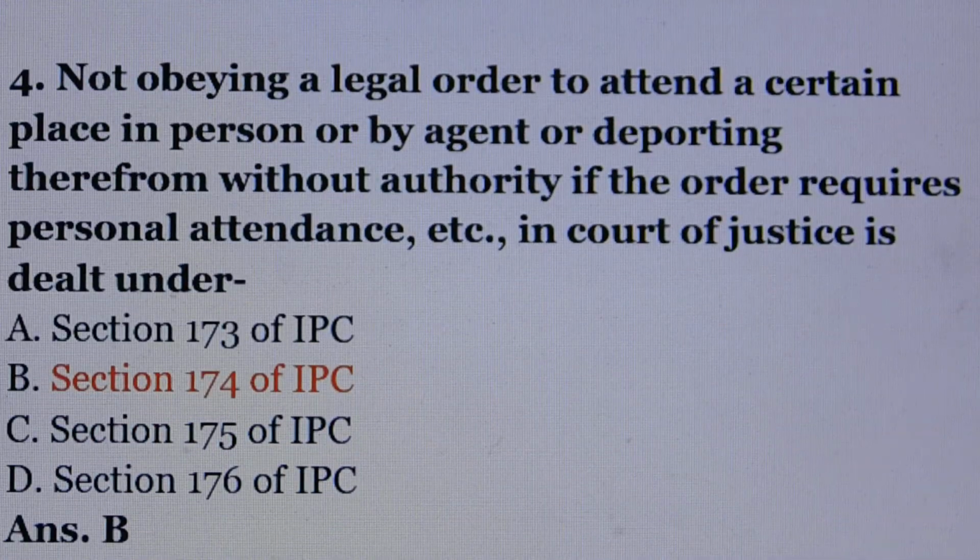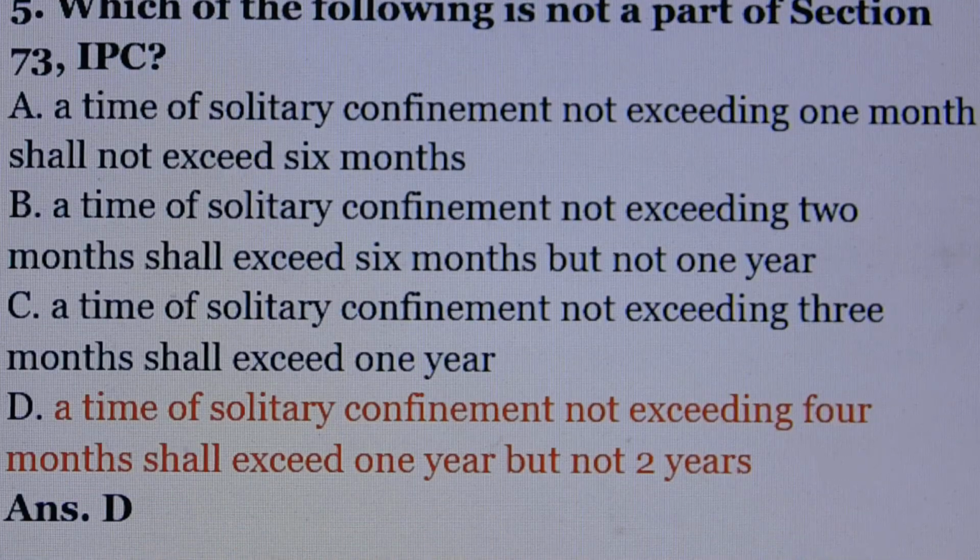Question number 4. Not obeying a legal order to attend a certain place in person or by agent, or departing therefrom without authority, if the order requires personal attendance, etc., in court of justice is dealt under. Answer is option number B, section 174 of IPC. Question number 5. Which of the following is not a part of section 73 of IPC? Answer is option number D. A time of solitary confinement not exceeding 4 months shall exceed 1 year but not 2 years.